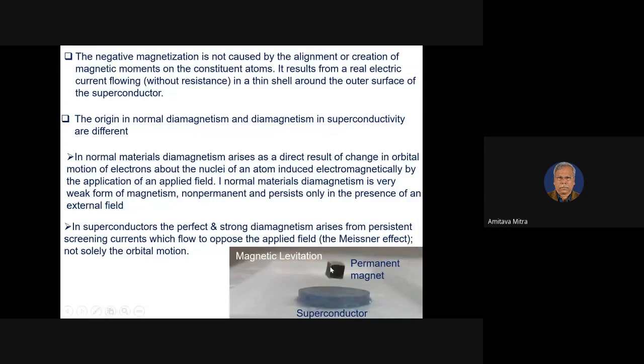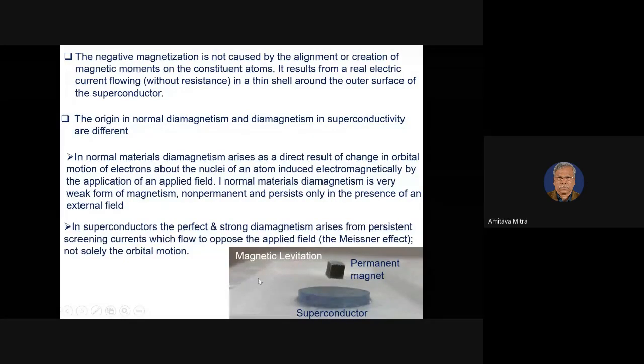Not only that, if you give a slight motion to this magnet within this superconducting region, then it will go on rotating for a very long time, because it is not getting any resistance except the air. No frictional force except the air.